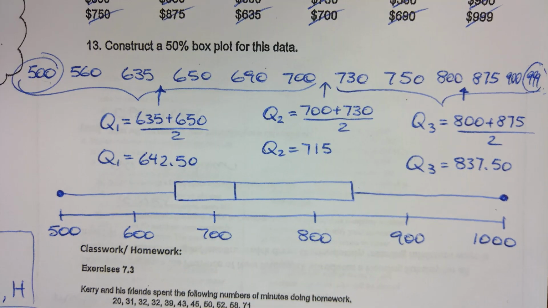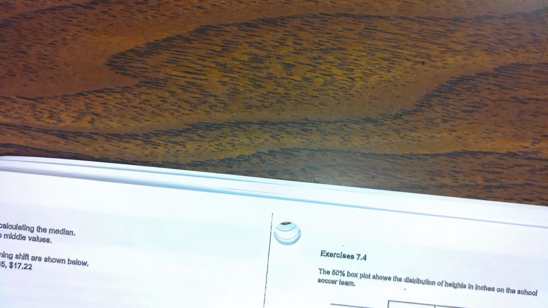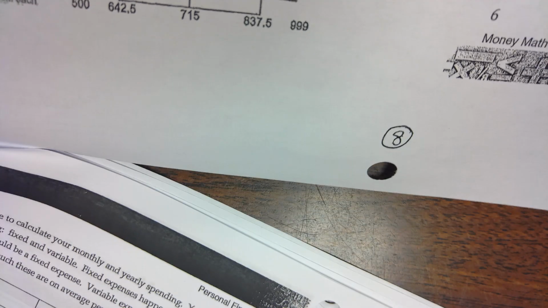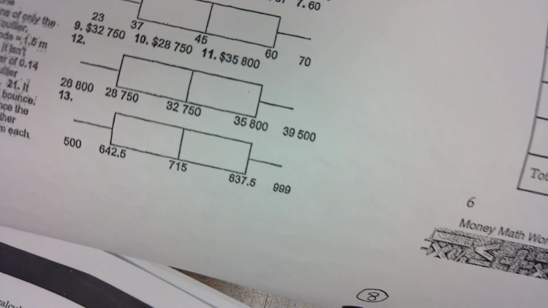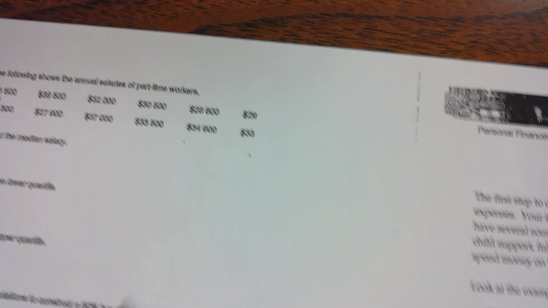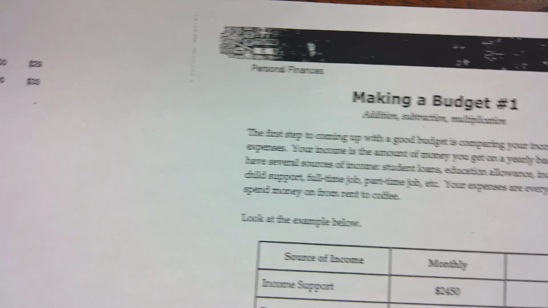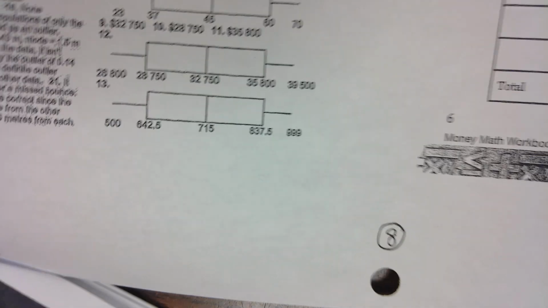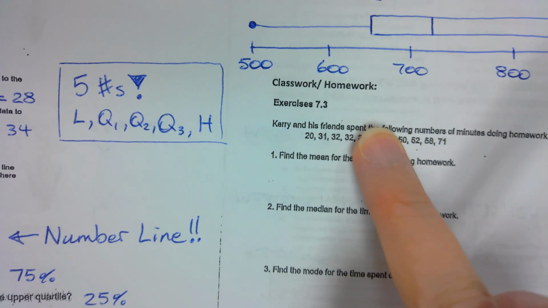Okay, so for the rest of the class and homework, up to page 8. Okay, up to page 8. Again, the math is not hard, and I'm giving you a lot of space, so it's actually not long. So up to page 8 right here. Tomorrow we're going to talk about budgeting. Okay, lots of time. So start from here. All right. Start on page 6, 7, and 8. Okay, sounds good.